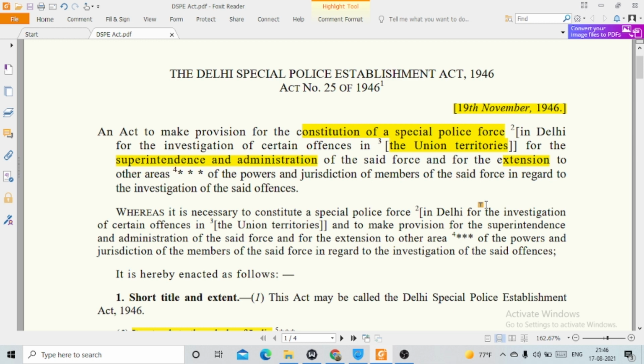So this act is basically made for the constitution of a special police force in Delhi for the investigation of certain offences, and this act also provides for the superintendence and administration of the said force.